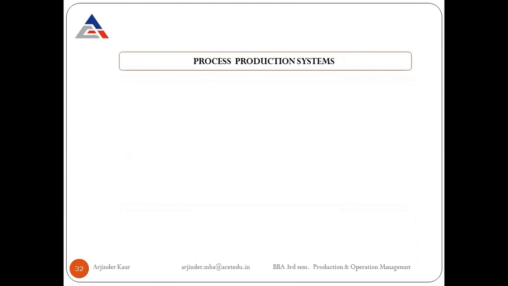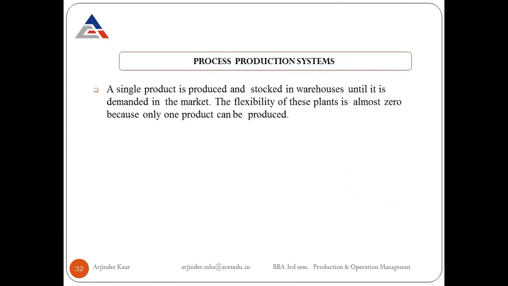Second type of continuous production system is the process production systems. Here the production system is divided into different processes. A single product is produced and stocked in warehouses until it is demanded in the market. So here also variety cannot be produced. The flexibility of these plants is almost zero because only one product can be produced. The examples of process production systems are cement manufacturing, oil refineries.